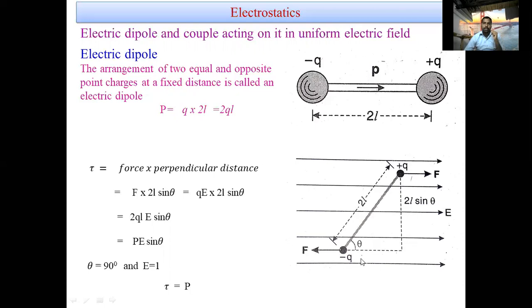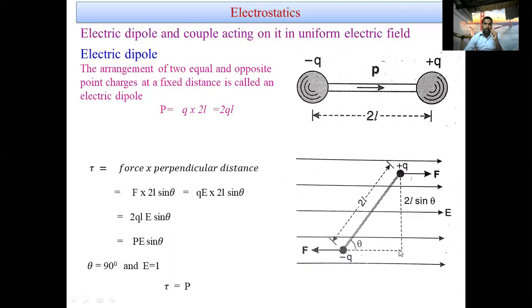This dipole makes an angle theta with the electric field direction. Due to this electric field, the force experienced by the positive charge is F in the same direction as the electric field, and the opposite charge experiences the same force in exactly the opposite direction.